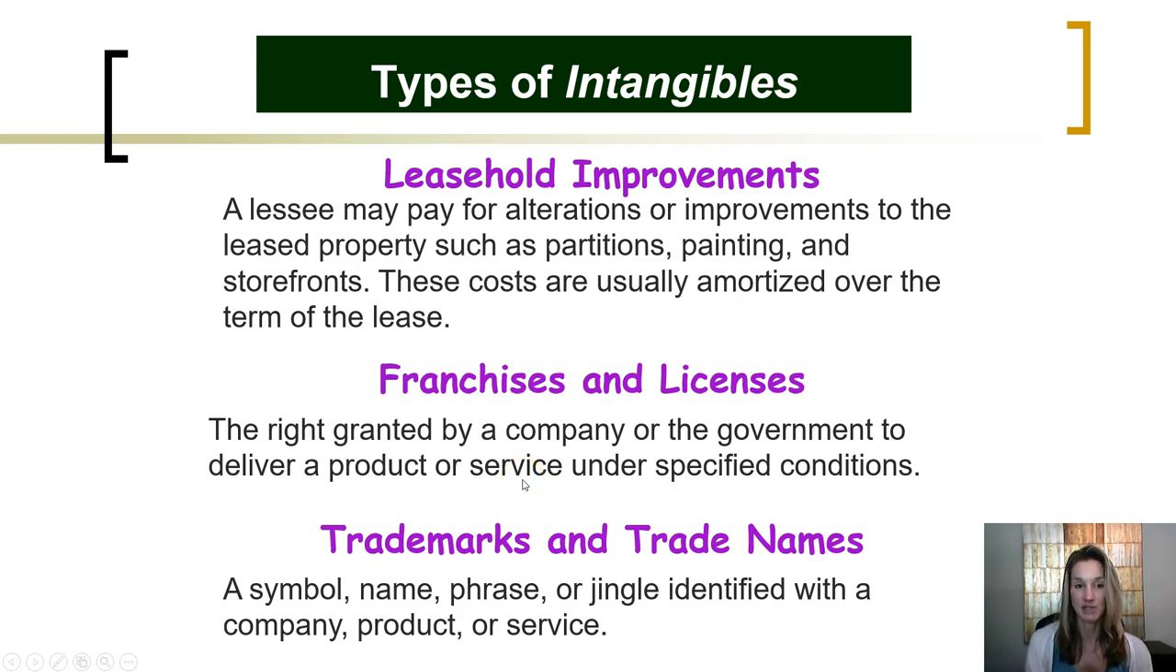Franchises and licenses are the right granted by a company or the government to deliver a product or service under specified conditions. Trademarks and trade names are a symbol, name, phrase, or jingle identified with the company, product, or service. All of these intangible assets definitely provide a value to the company, and that's why we're able to quantify them and report them as an asset on the balance sheet.